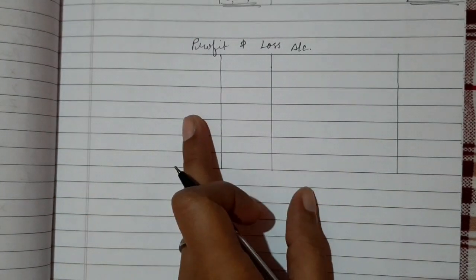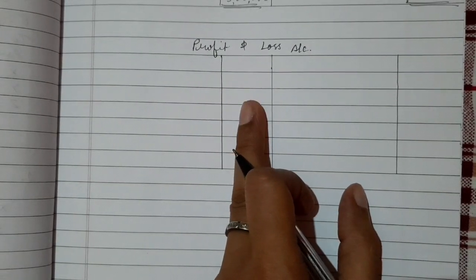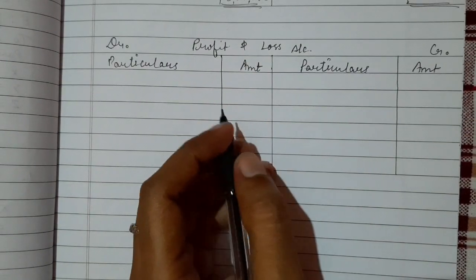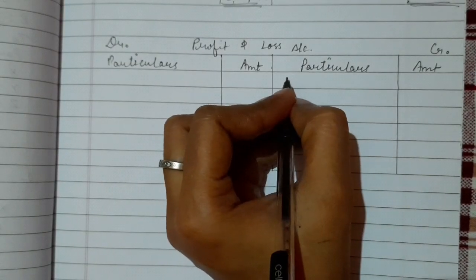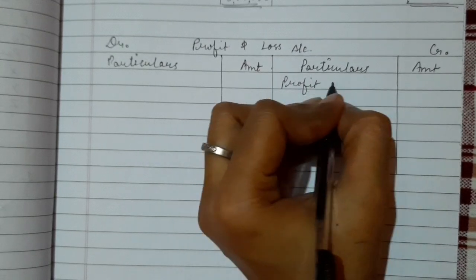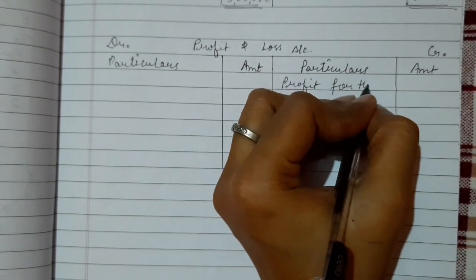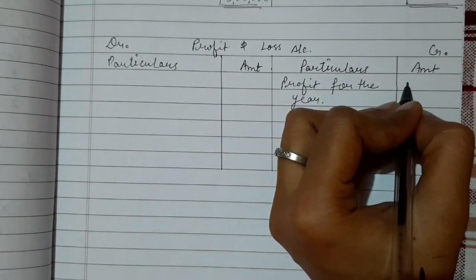It is a part of profit and loss account. That is why I am preparing this profit and loss account. Here we will write the gross profit, which is profit for the year. This is our gross profit.